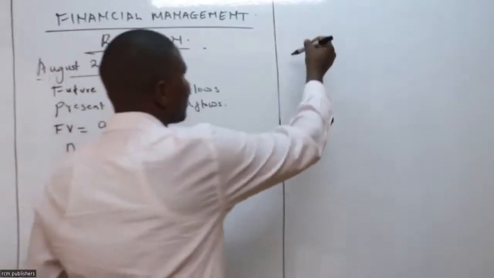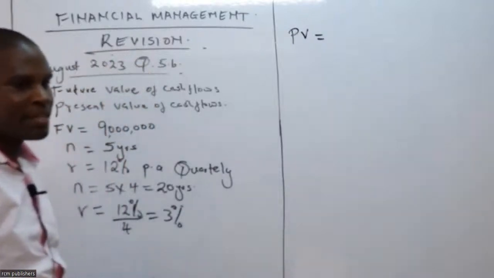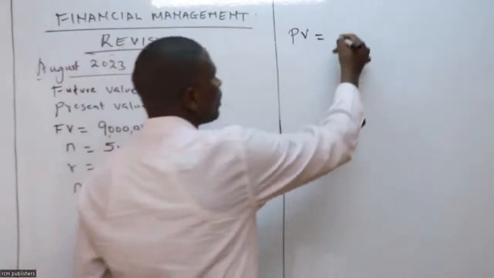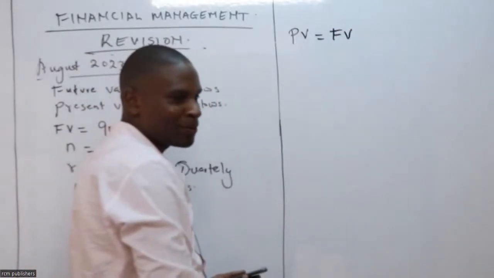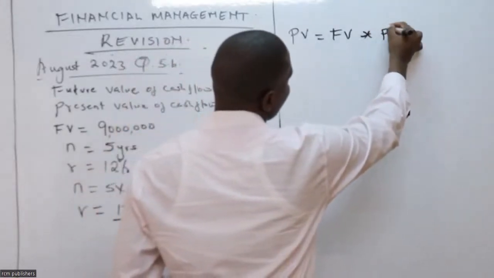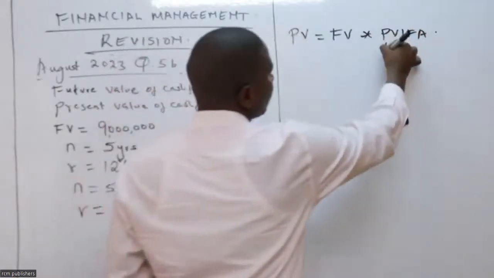How do we get the present value? Present value is given by future value times, it can either be PVFA or PVF, right?